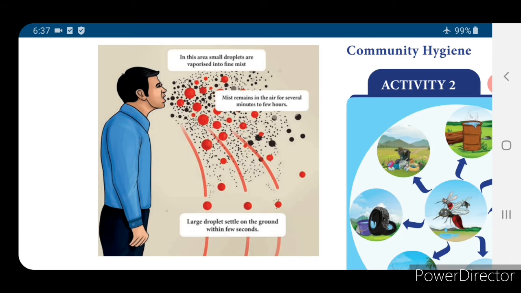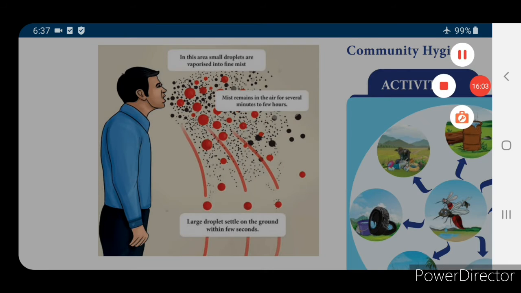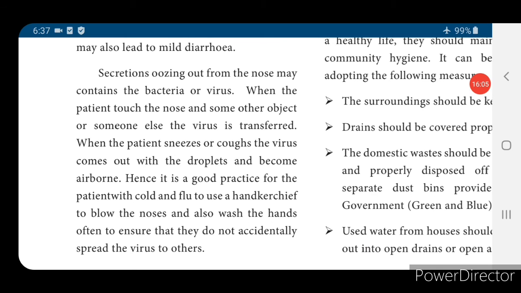Because of bacteria and viruses, we may get some diseases. If a person has a cold, cough or any fever, the person should always have a kerchief in hand, and while sneezing they have to use the kerchief. To avoid that, nowadays we are wearing masks to prevent the virus from entering our body.